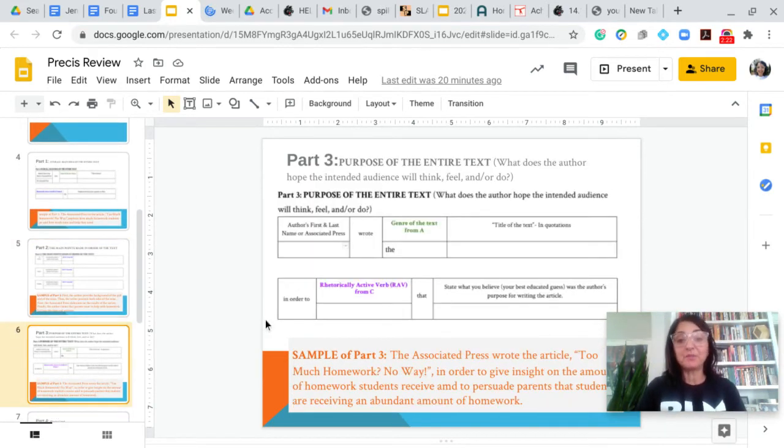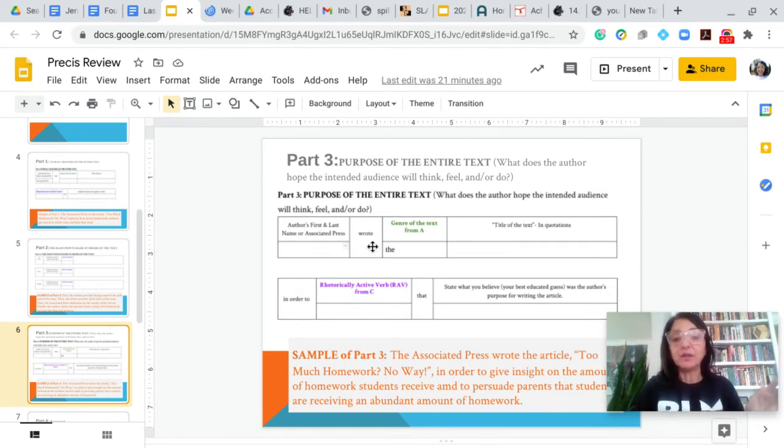The third part of the Precis is the purpose of the text. Many of you have been leaving this out of your Precis. The purpose of the text is basically, why did the writer write this? What were they hoping the intended audience will think, feel, and do with that information? So again, it has a specific kind of structure. You want to name the author, you want to rename the title of the text, and then you're going to have an in order to statement that forces you to think about the purpose.